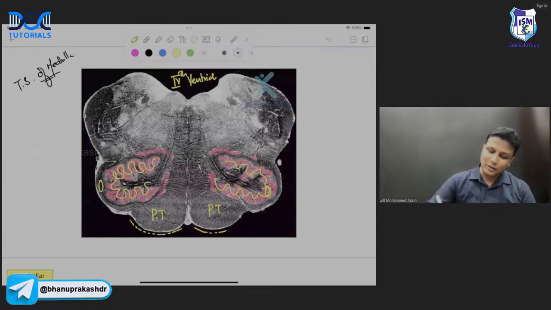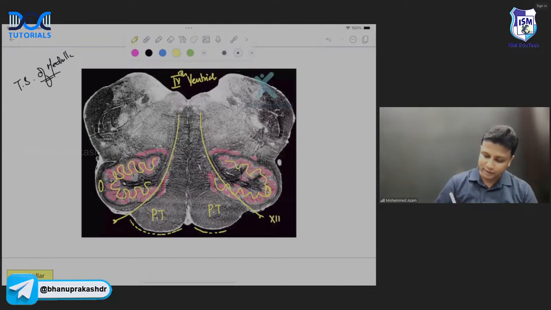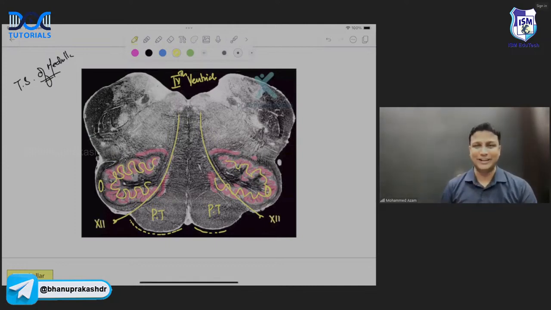Okay, and try to identify what nerve is going to come out between the pyramid and olive. So between the pyramid and olive, there will be the 12th nerve, the hypoglossal nerve, coming out here, sir. I told you that. Understanding here? And by this, we are done with the transverse section of the midbrain and the medulla oblongata. Hope you will be able to identify.